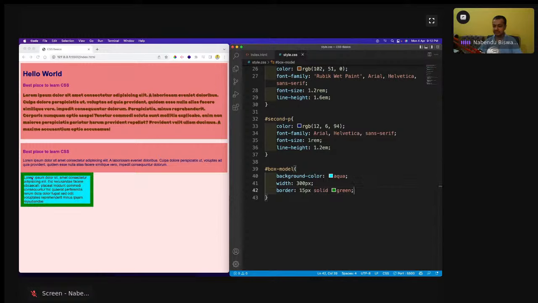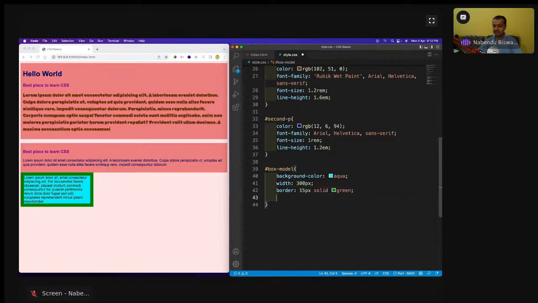So see, width of 300 pixel is there, a border of 15 pixel, which is quite thick, solid green we have created. Now we are going to look into two more things. One is a padding and one is a margin.